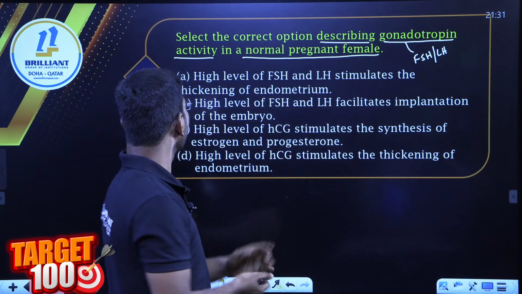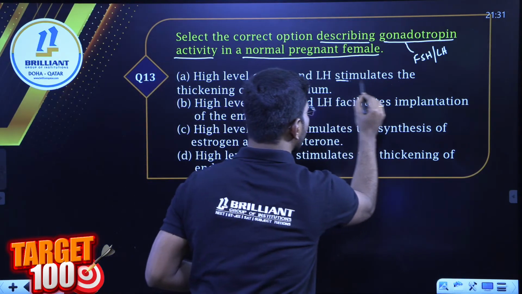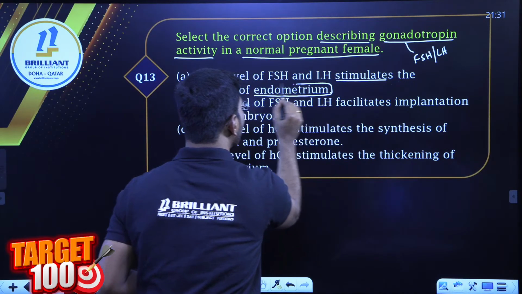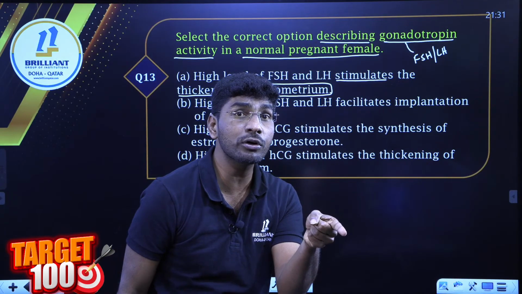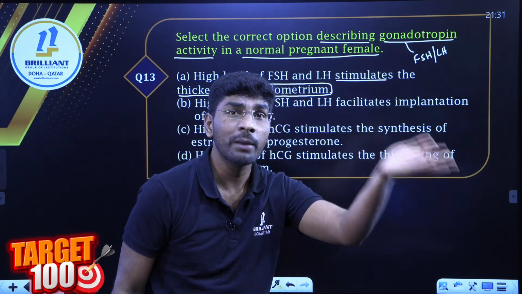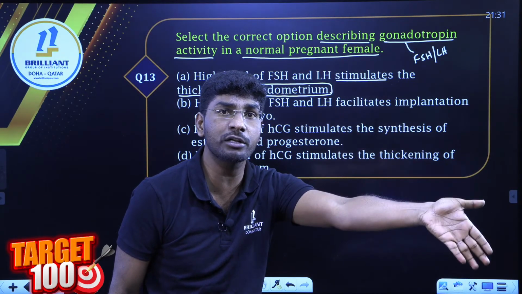Any one of you? High level of FSH-LH stimulate the thickening of endometrium. Wait, hold on. Endometrium thickness by which hormone? Endometrium thickness by progesterone hormone. Progesterone hormone from the corpus luteum is essential for the maintenance of endometrium.